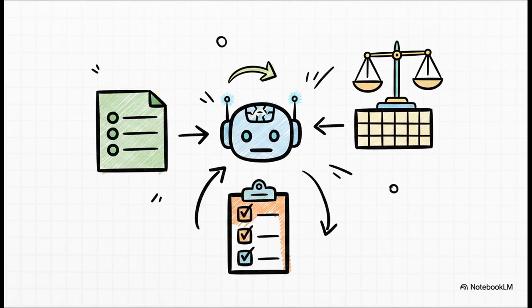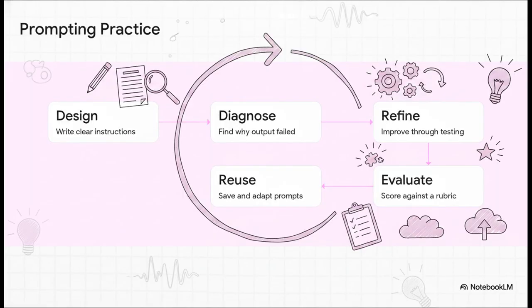Need to track actions for a project? Mandate a markdown checklist. Swapping formats allows you to perfectly tailor the AI's output to fit seamlessly into your specific daily workflows. It ends up saving you an unbelievable amount of time. And remember, creating a great prompt is almost never a one-and-done deal. It's a very iterative cycle.